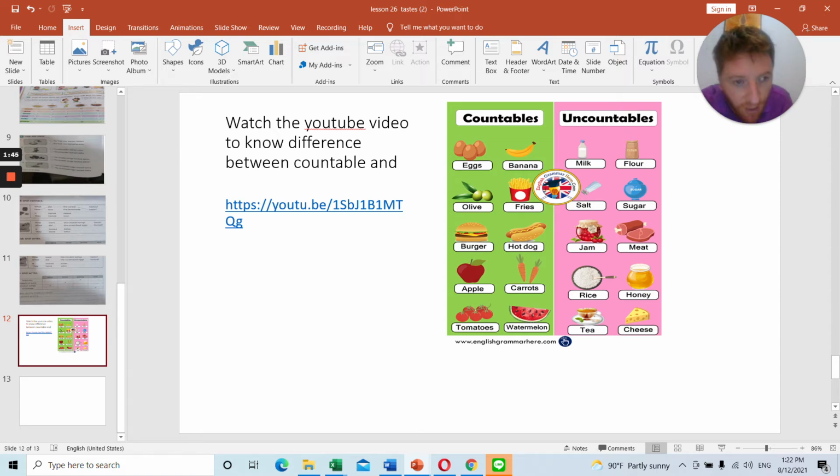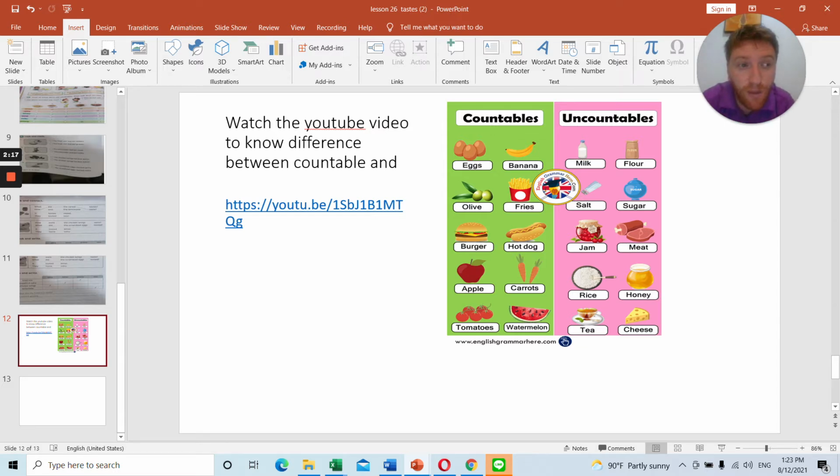Burgers, apples, tomatoes, watermelons, carrots, hot dogs, fries. Uncountable would be milk, flour for making bread, salt, sugar, jam, meats, any meats, rice, honey, tea, cheese. There are loads more examples of countable and uncountable foods.